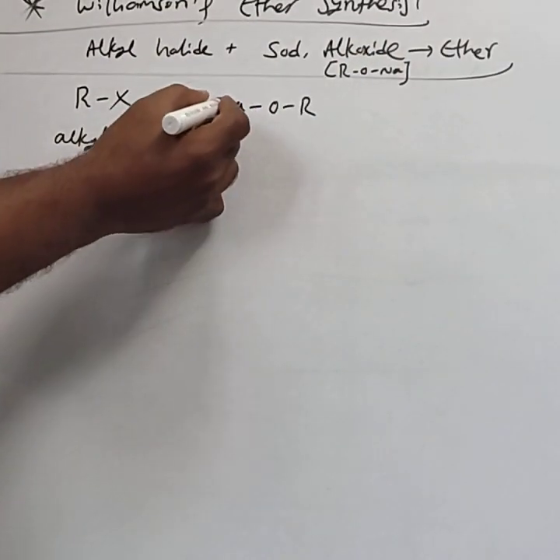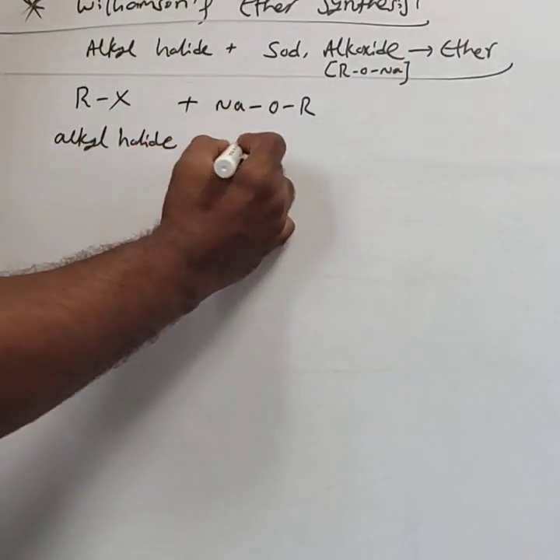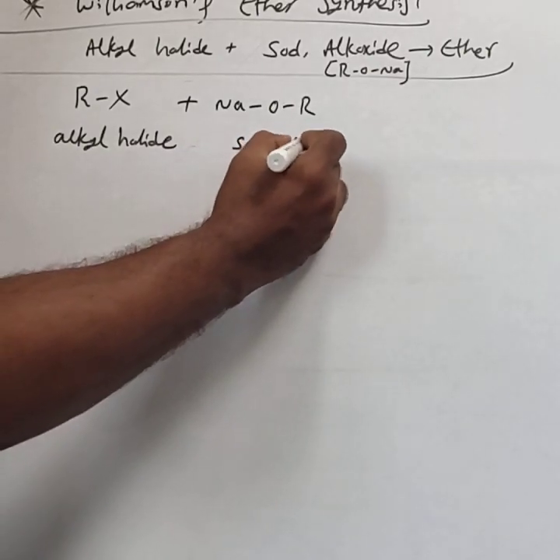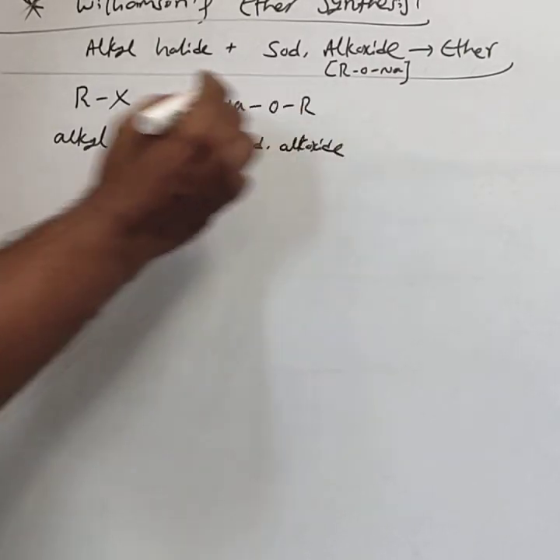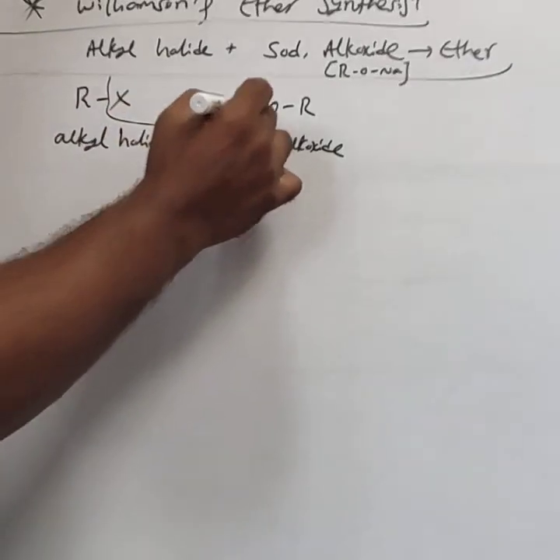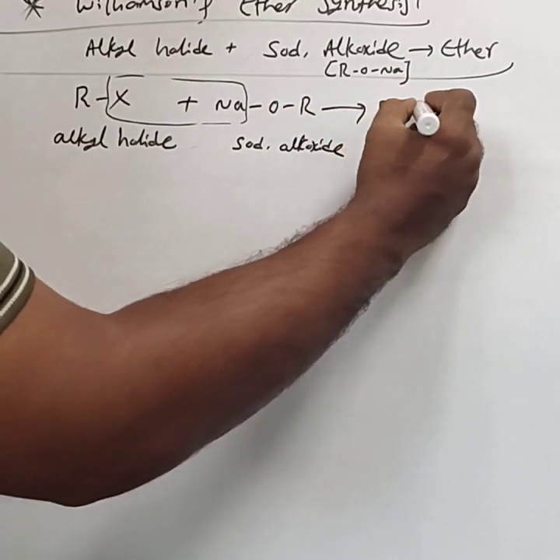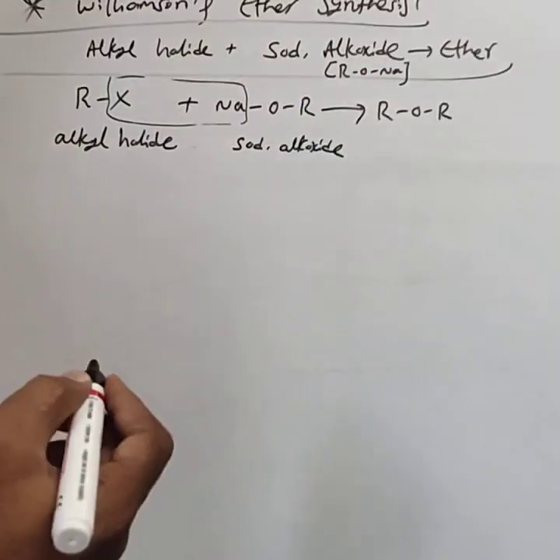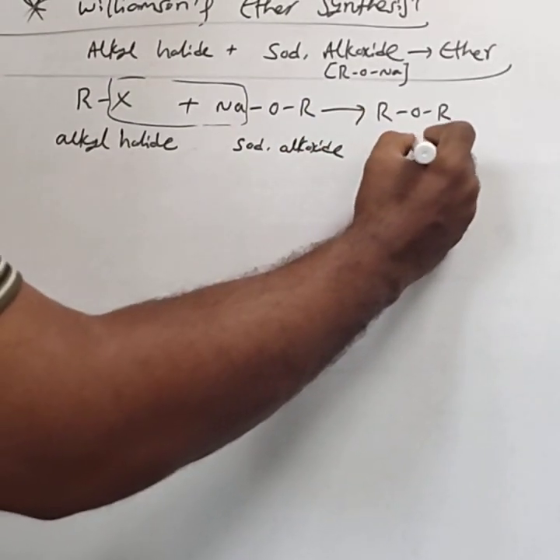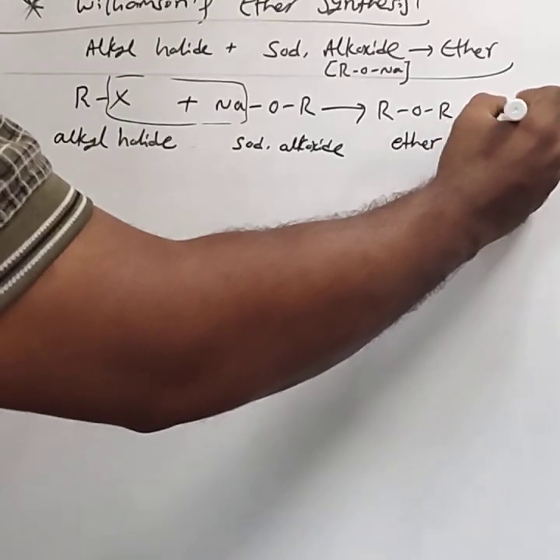For our convenience I am writing NaOR. This is sodium alkoxide. NaX gets removed. The product is ROR, this is an ether, plus NaX.